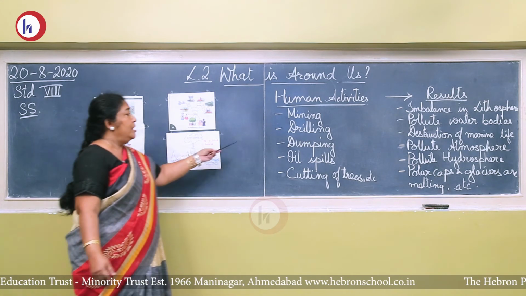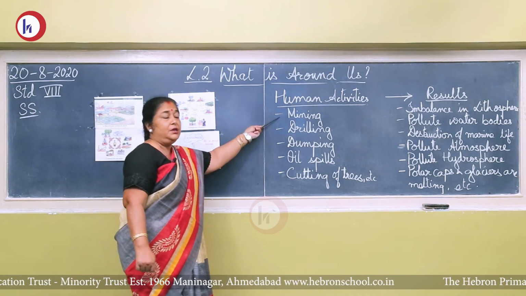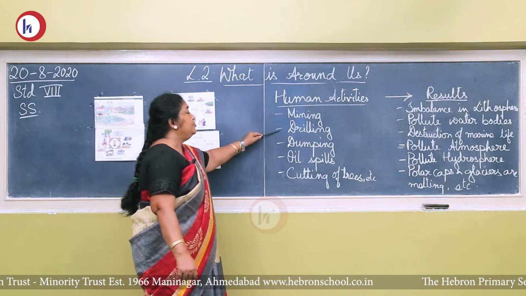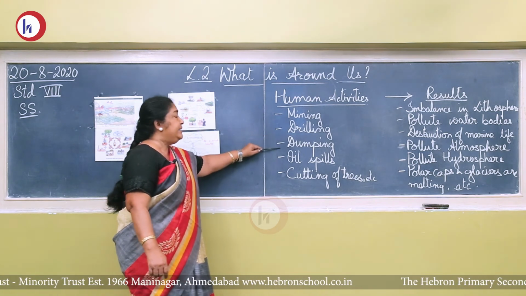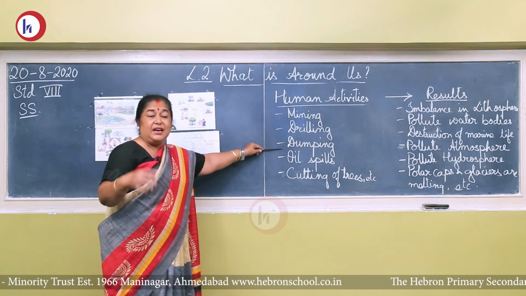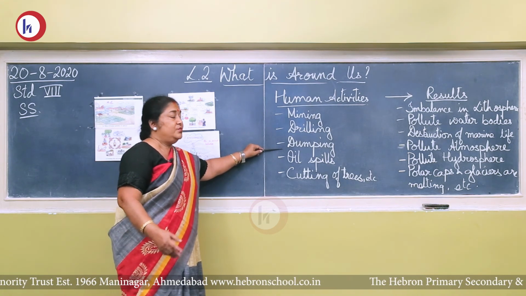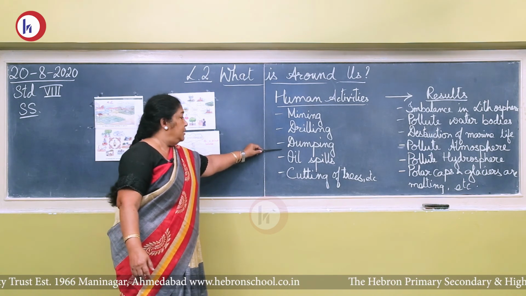So we are having human activities: mining, which is taking out minerals from the lithosphere. Drilling, we drill out, pump out water and oil. Dumping, dump the waste from the factories, from different waste. We have seen the dumps in Ahmedabad.